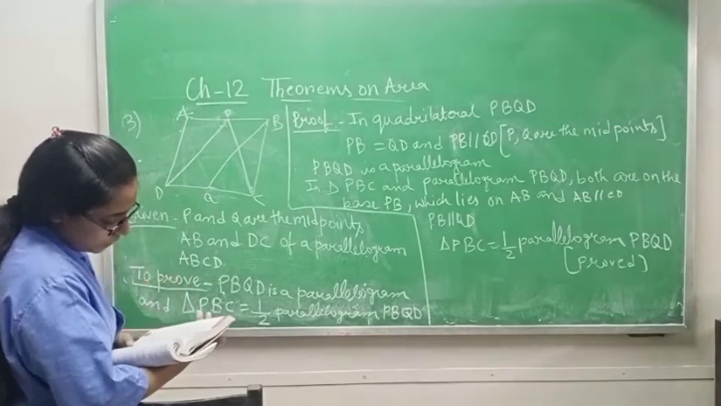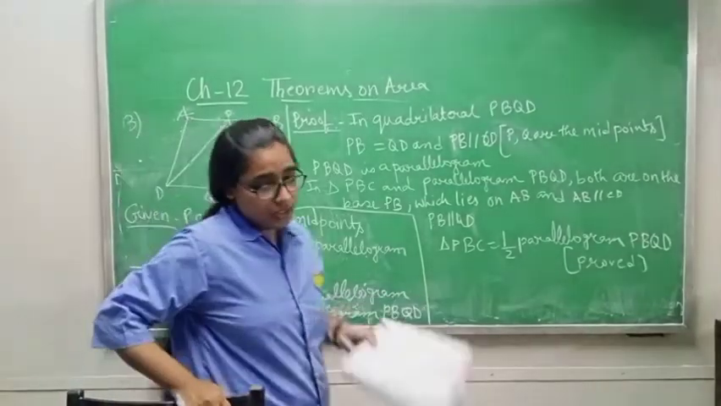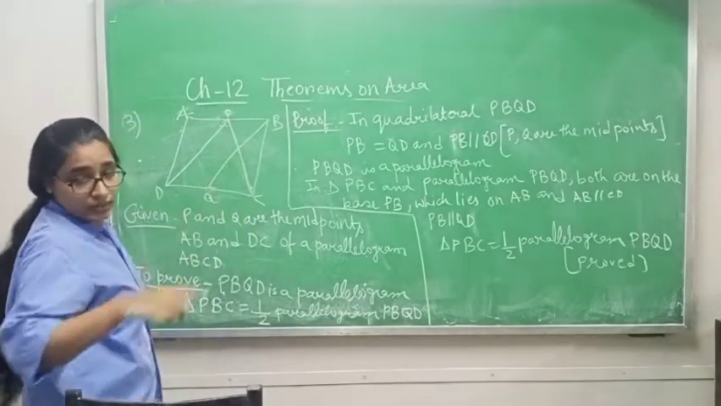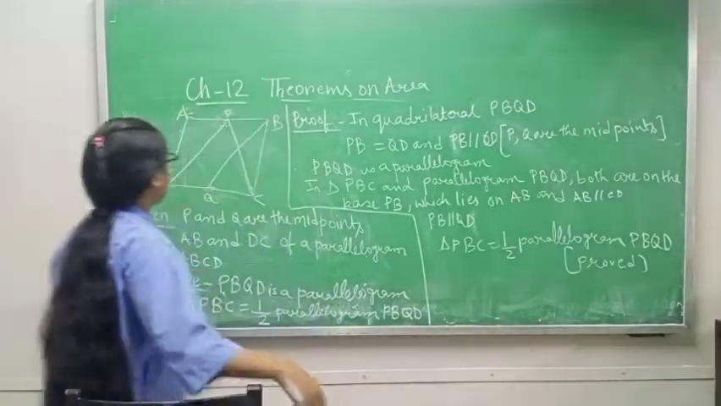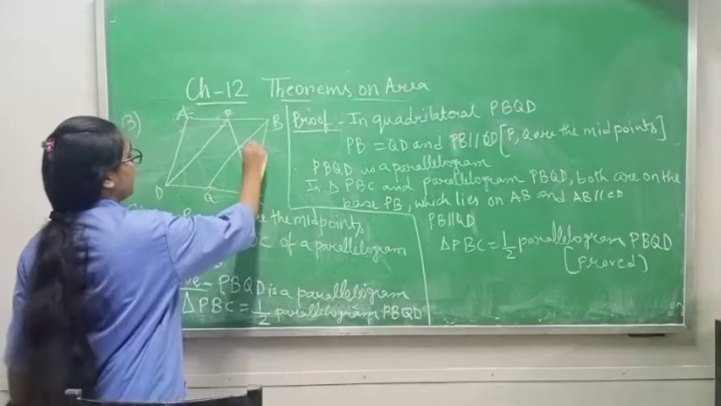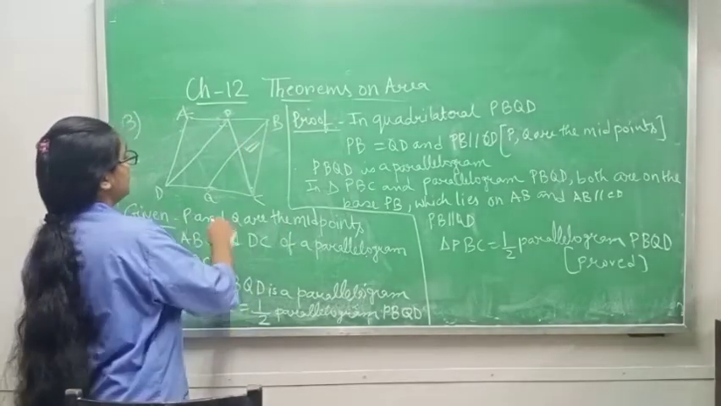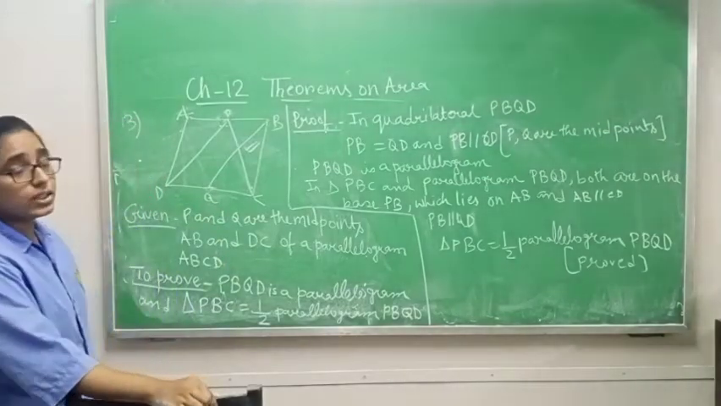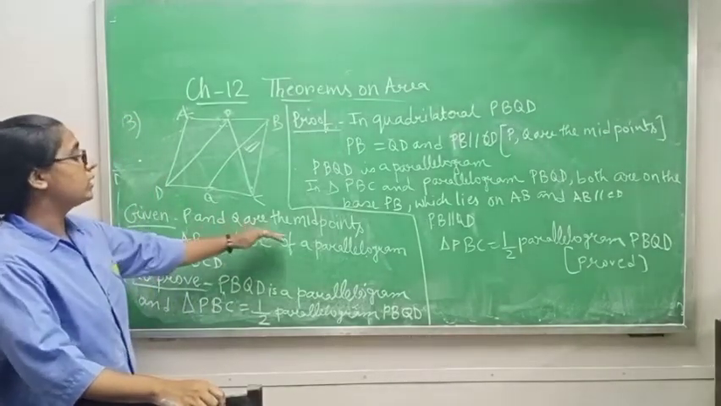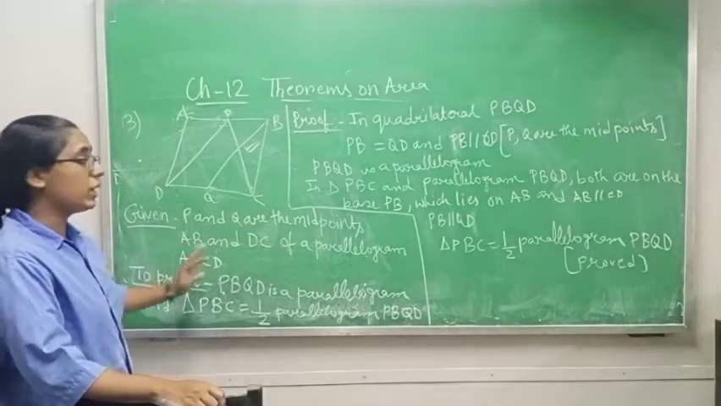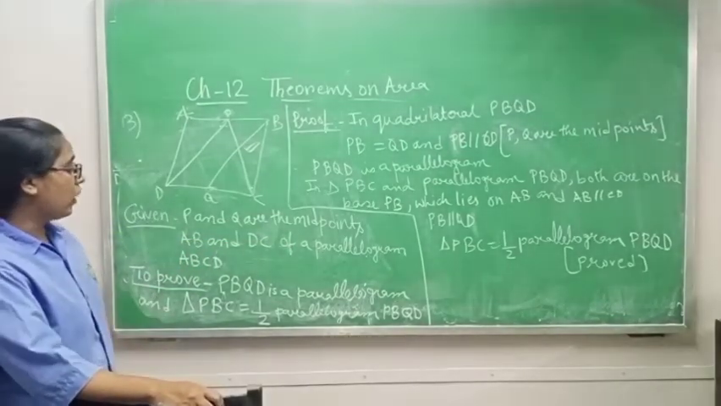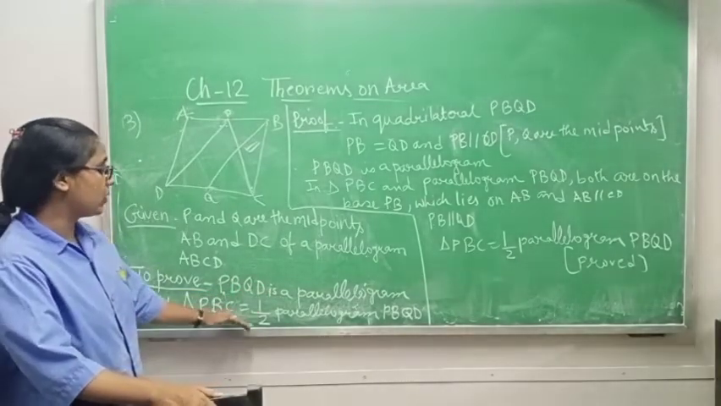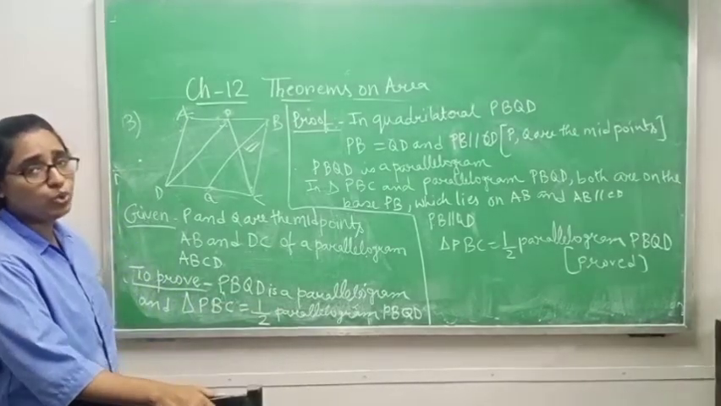Triangle PBC is equal to half of parallelogram PBQD. Triangle PBC, this triangle is half of parallelogram PBQD. Okay. So what we will do? What are the things given to you? That P and Q are the midpoints of AB and BC of a parallelogram ABCD. To prove, what you have to prove, PBQD is a parallelogram and triangle PBC is equal to half of parallelogram PBQD.